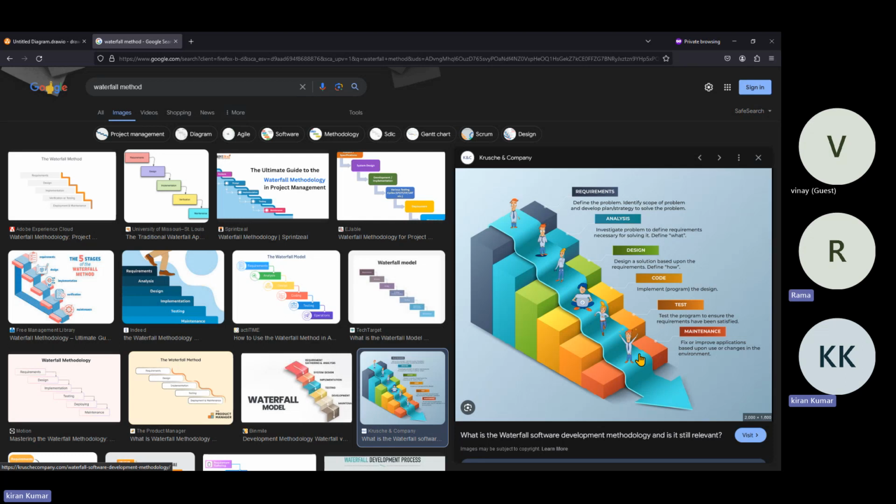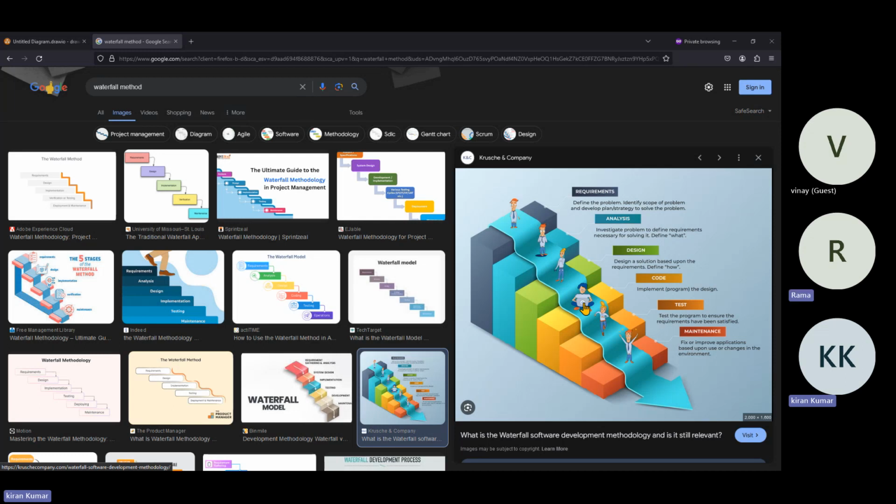The user has to wait until it is completely developed and deployed. Exactly, completely everything is completed. After that only, the customer can see the result, the output. Okay. This method is a very old method, nobody is using it. In this method, these are the drawbacks.